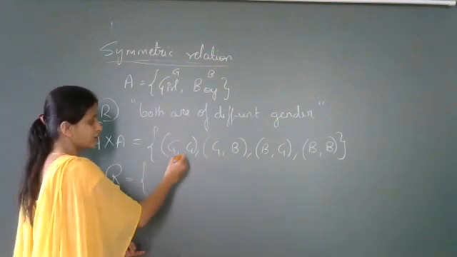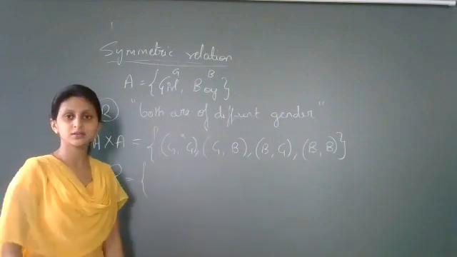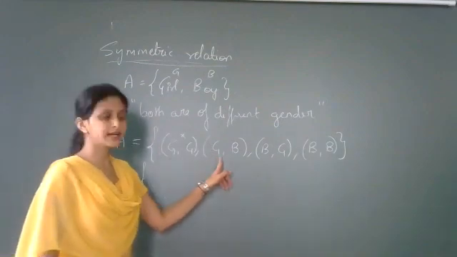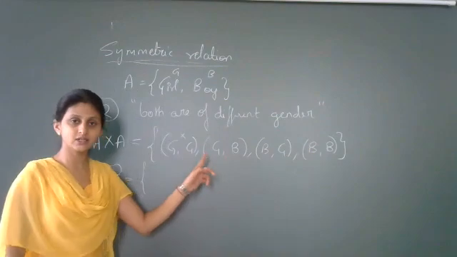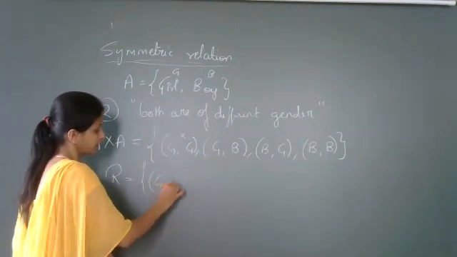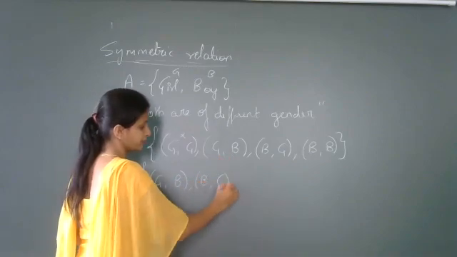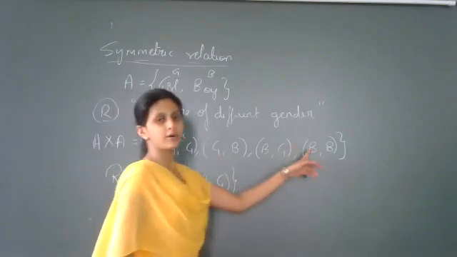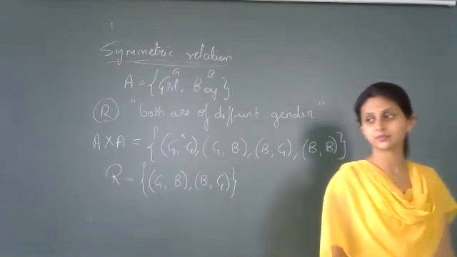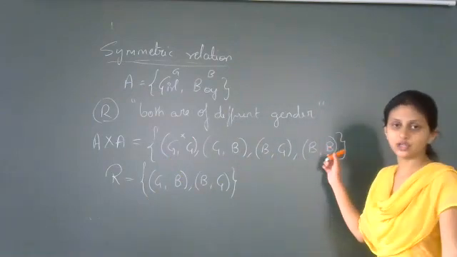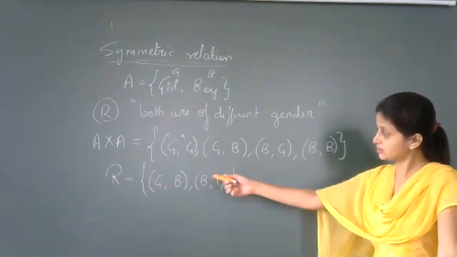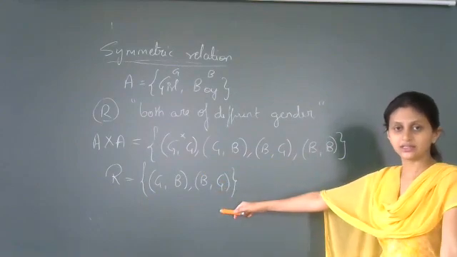Because both are not of the same gender. So this is discarded. If you take the second element, girl comma boy, yes, we can include this because they both are of different gender. Similarly, boy comma girl, we can include. Last, boy comma boy is not included because they are of the same gender. So the relation seems like this.